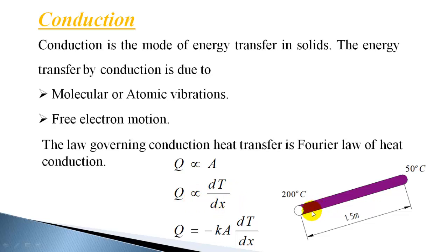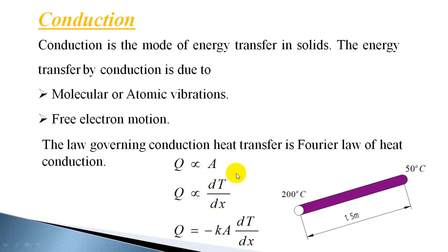So what is the temperature gradient? If you consider this rod, the final temperature at the end of this rod is 50, and starting here its temperature is 200. Temperature gradient is 50 minus 200, so that will give the temperature difference, minus 150, divided by the length. Length is 1.5 meter, so minus 150 divided by 1.5 will give minus 100. So the temperature gradient is minus 100 degrees centigrade per meter.